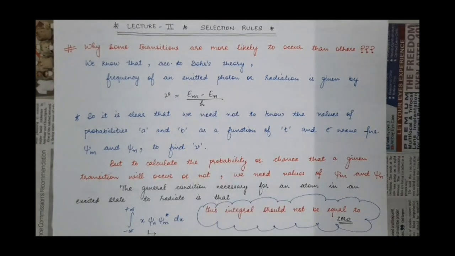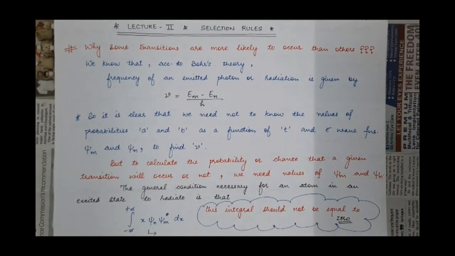So from this it is clear that the frequency of the emitted photon just depends upon the energy difference of the two states,